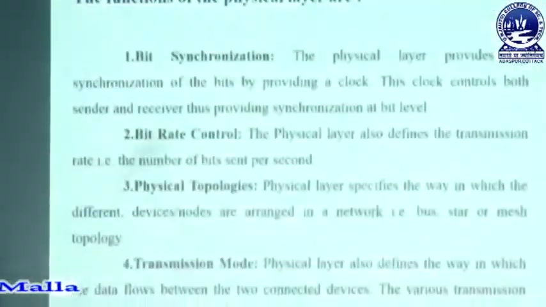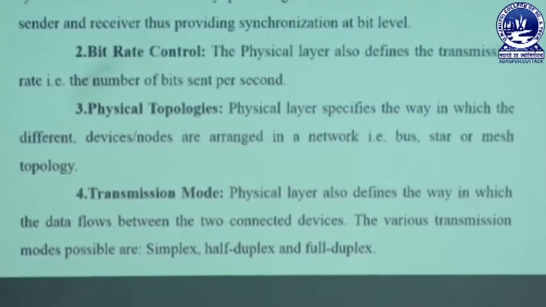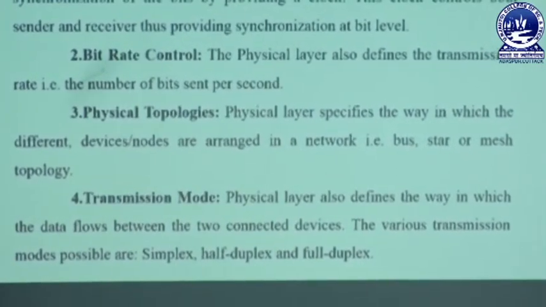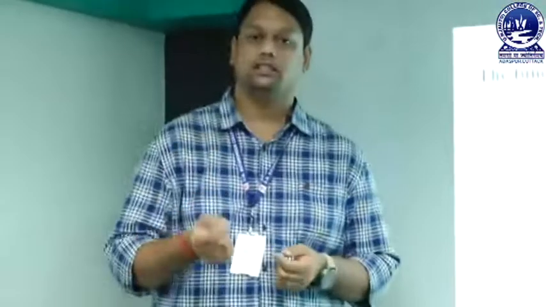Next and the last one is the transmission mode. That means in which way we will be transmitting the data. So transmission mode refers to simplex, half duplex and full duplex. In case of simplex, the sender is only responsible for sending the data. That means the sender will always send the data and the receiver will only receive the data. The receiver cannot send data. An example is the radio. The radio is responsible for transmitting the data and the receiver will only receive it, but cannot send data to the sender or interact with the sender.